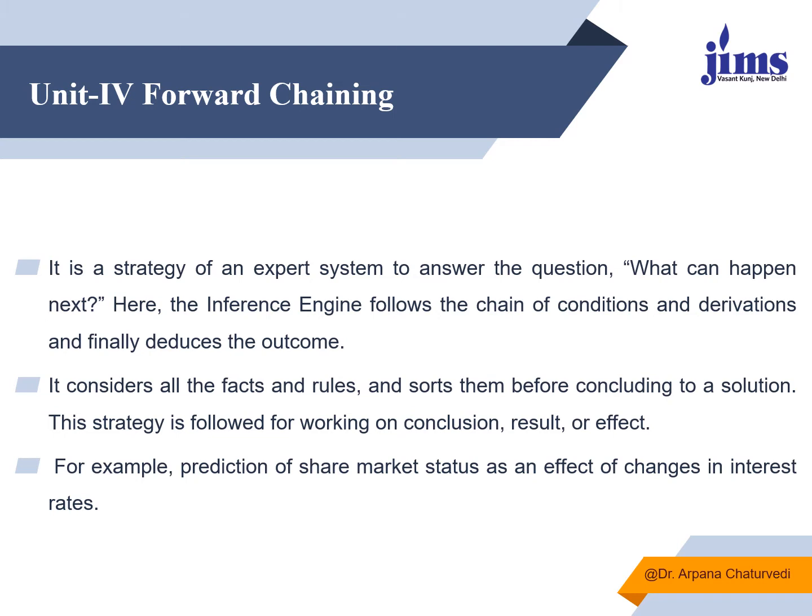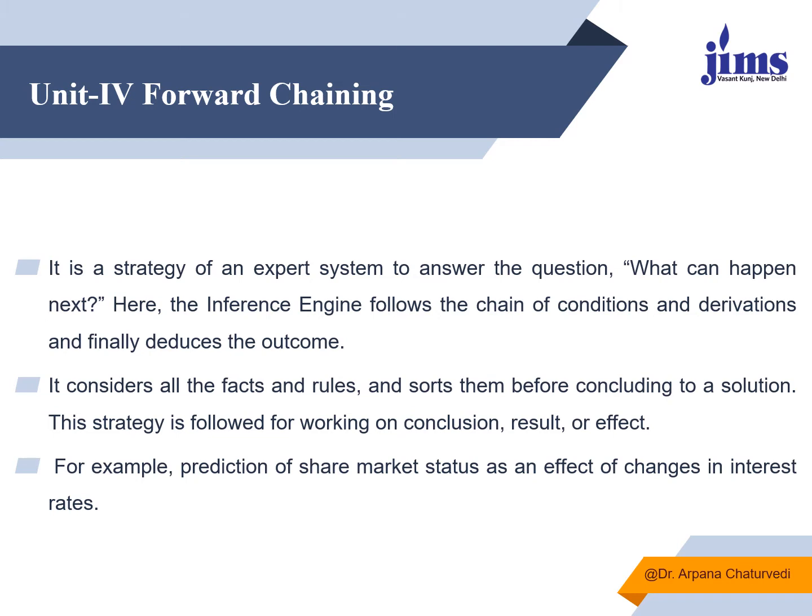Basically, forward chaining is a strategy of an expert system to answer the question of what is going to happen next, to reach a conclusion, to deduce an output, or to give advice on the basis of the problem given to the expert system. The inference engine follows the chain of conditions and keeps on deriving outputs, and finally it deduces the final output and gives it to the user as advice.